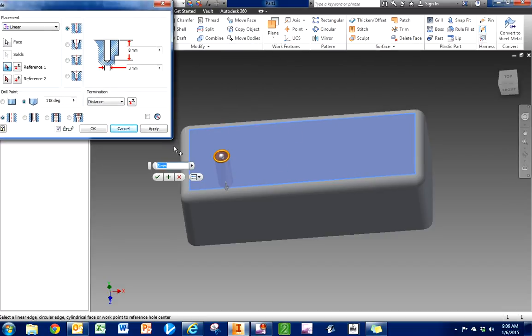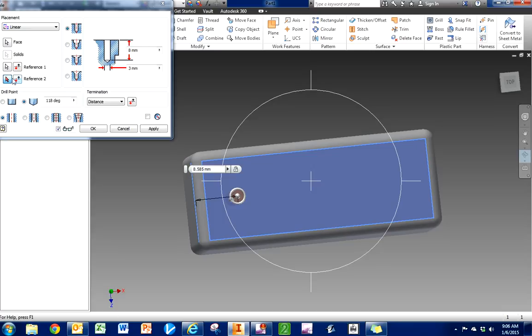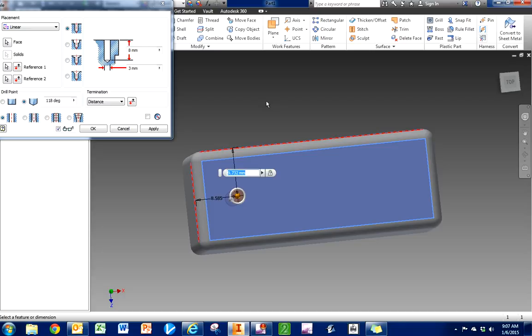Okay, and I'm going to select this edge as one of my edges to dimension it off of. Okay, and then reference 2, I'm going to select this edge. I selected those edges because if you take a look at the drawing, aren't those the edges that the holes are dimensioned from? How far is it from this short side? It's 15, isn't it? Okay, how far is it from that long side? 10. Okay, so I now have it positioned exactly where I want it.